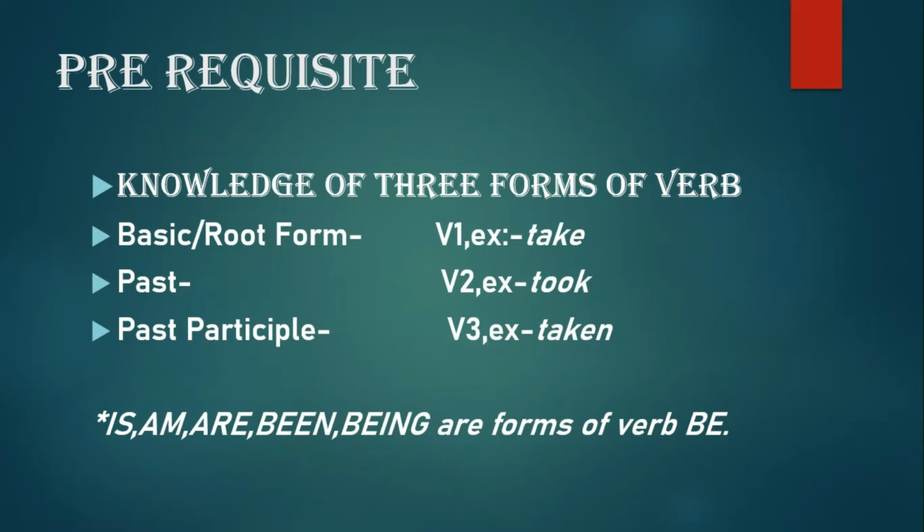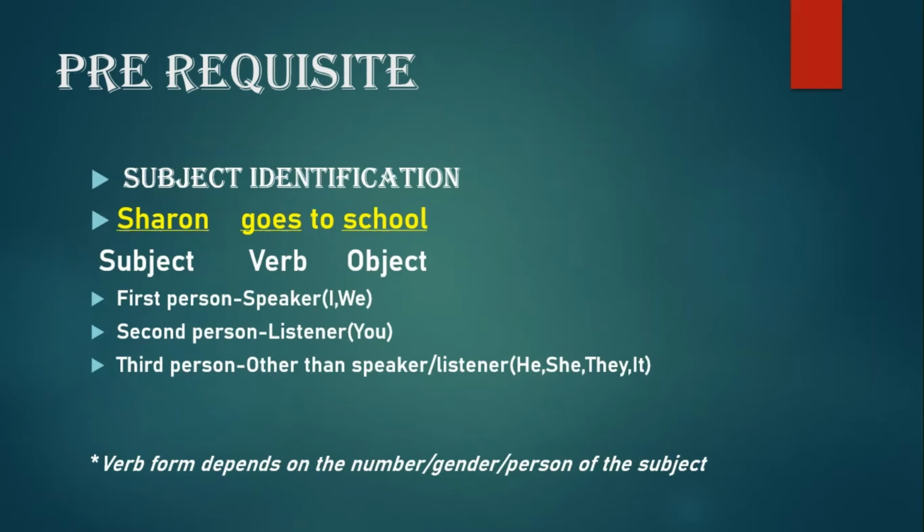Now something else which is very important before we learn about tenses is the identification of the subject. I hope you all know what a subject is. For better clarification, we have a sentence here: Sharon goes to school. In any sentence, there is a subject, a verb and an object. Only then can it mean something. In this sentence, the subject is Sharon.